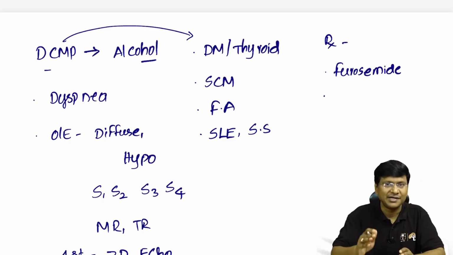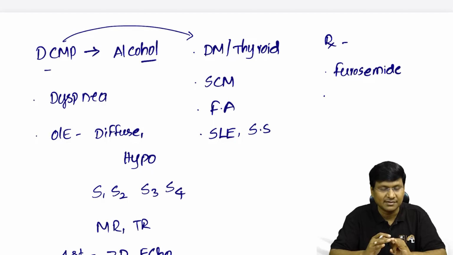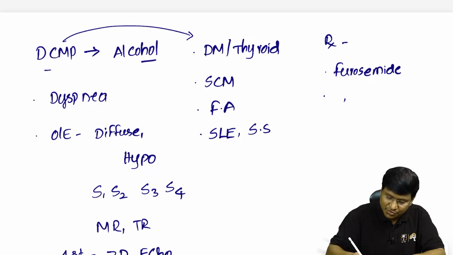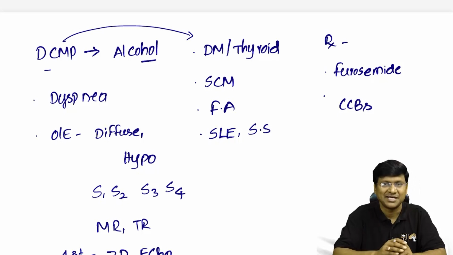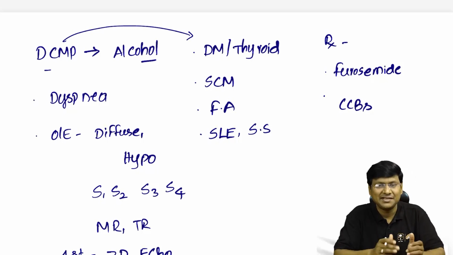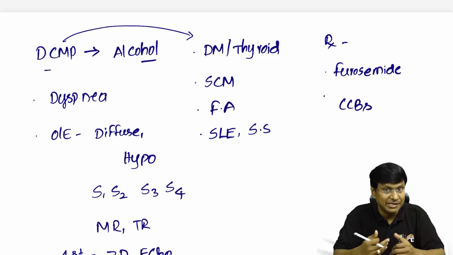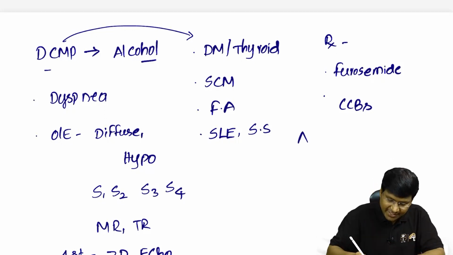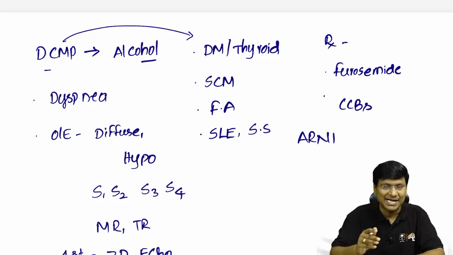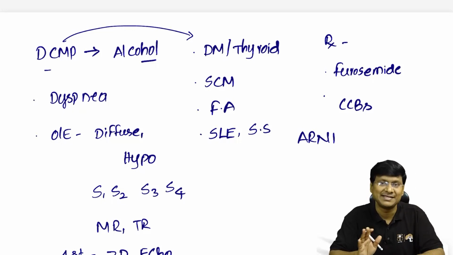The next important group of drugs which are required are the ACE inhibitors as well as angiotensin receptor blockers. And then we have the aldosterone antagonists. They improve the survival of the individual. But the drugs which should be avoided will be the calcium channel blockers. And recently, the new molecule which has come up in the treatment of dilated cardiomyopathy to improve the ejection fraction is what is called ARNI, that is angiotensin receptor blocker neprilysin inhibitor.